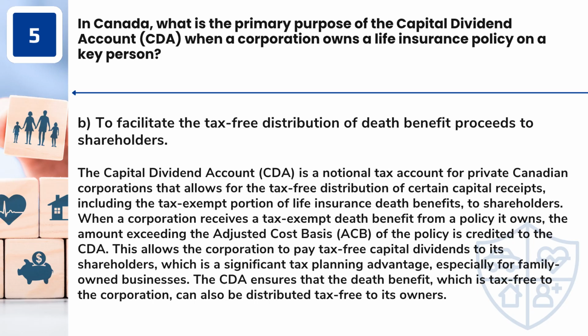Answer: B. To facilitate the tax-free distribution of death benefit proceeds to shareholders. The Capital Dividend Account, CDA, is a notional tax account for private Canadian corporations that allows for the tax-free distribution of certain capital receipts, including the tax-exempt portion of life insurance death benefits, to shareholders. When a corporation receives a tax-exempt death benefit from a policy it owns, the amount exceeding the adjusted cost basis, ACB, of the policy is credited to the CDA.